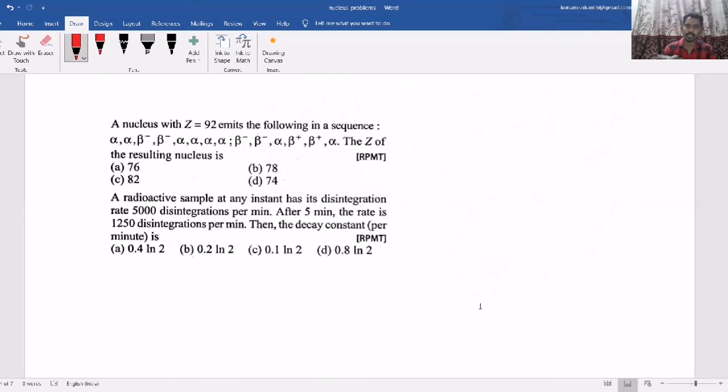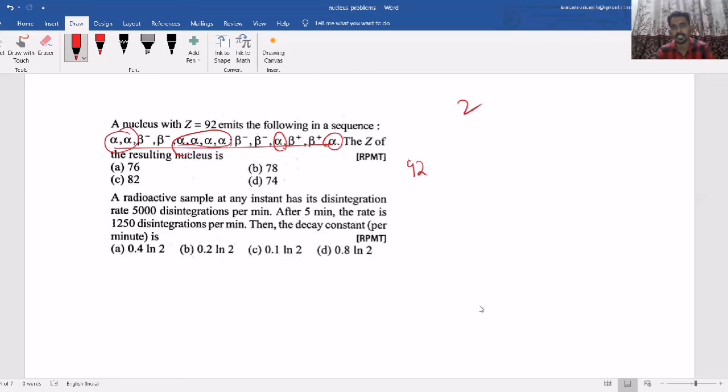Now, as we discussed radioactive decay, where alpha decay and beta decay happen. First, Z is 92, and there is a series of continuous decays. When they are given like this, you first count all the alphas: 1, 2, 3, 4, 5, 6, 7, 8. 1 alpha means the atomic number decreases by 2.